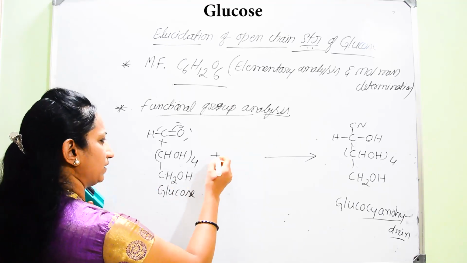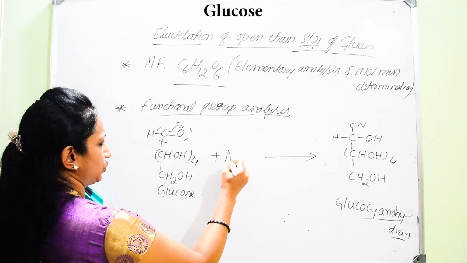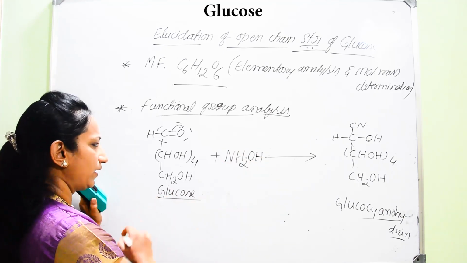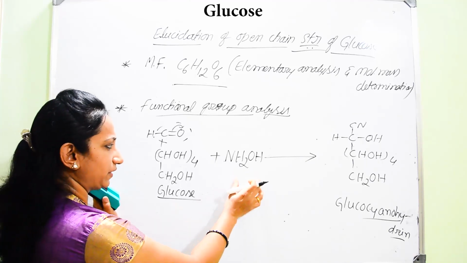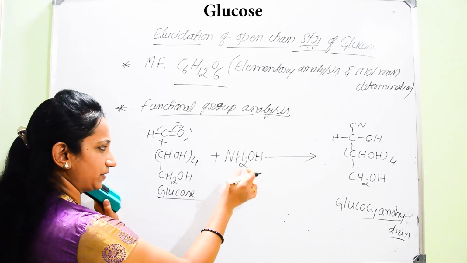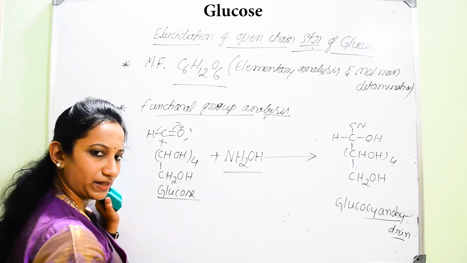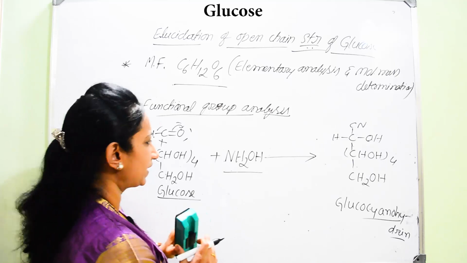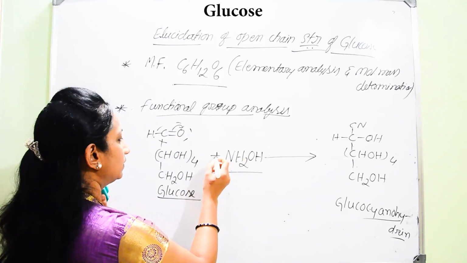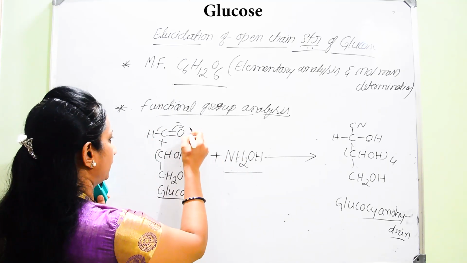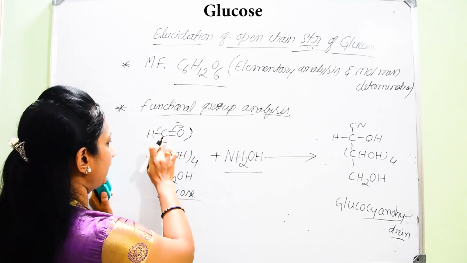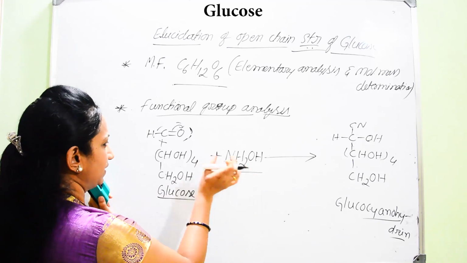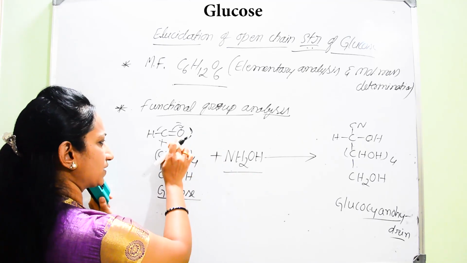We can write one base, NH2OH. When glucose is treated with this base, hydroxylamine, NH2OH, and we consider the aldehydic group reacting with this base, it interacts with the oxygen.